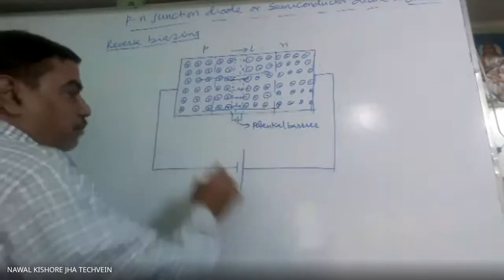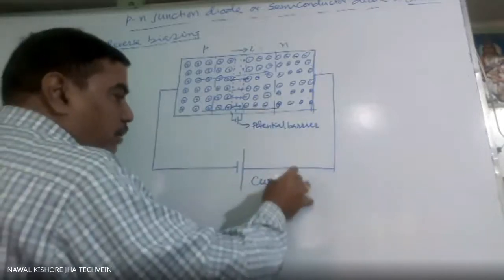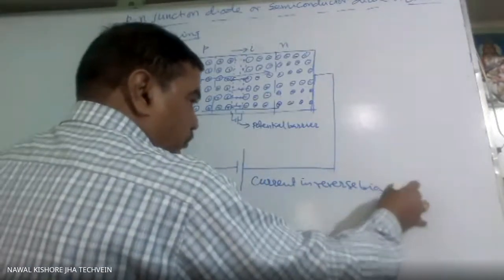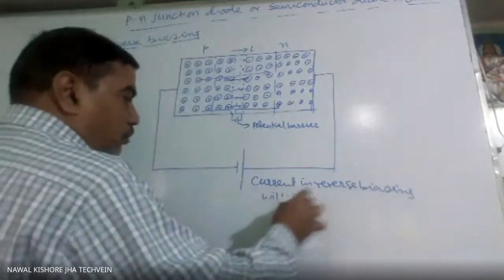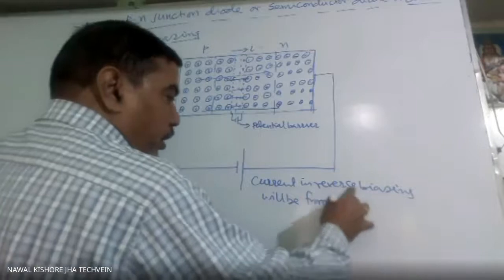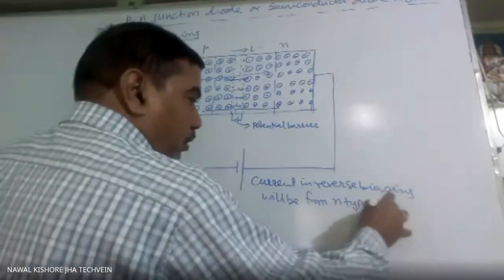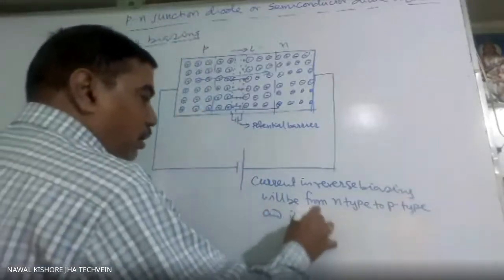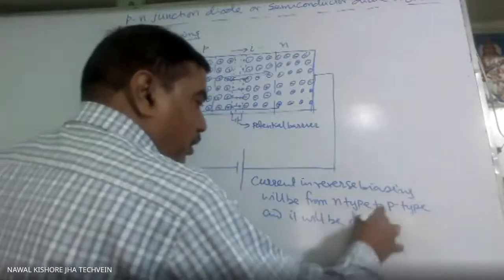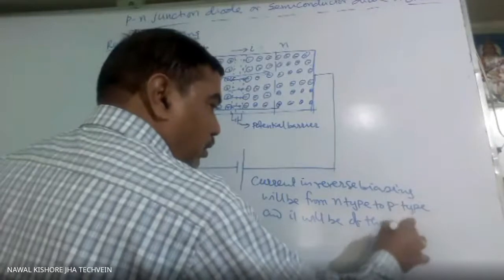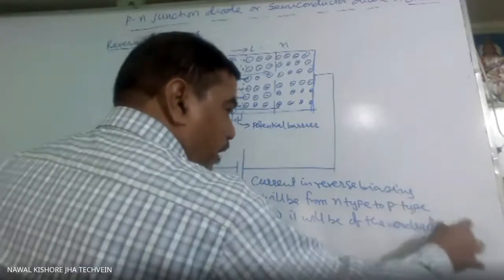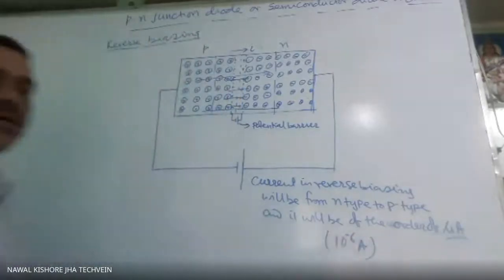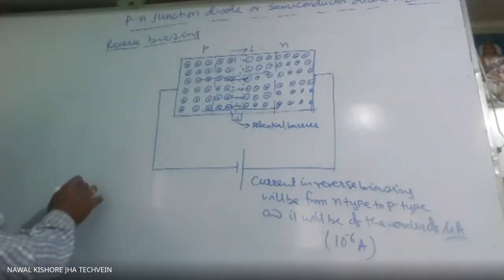So the current in reverse biasing will be from N type to P type, and it will be of the order of microampere, 10 to the power minus 6 ampere. Whereas in forward biasing, what will be?